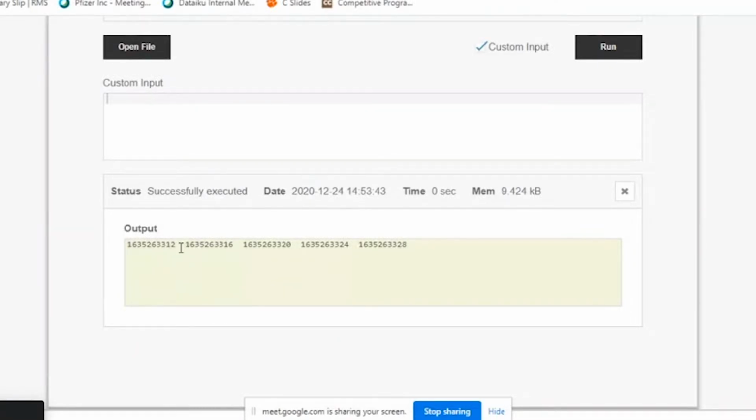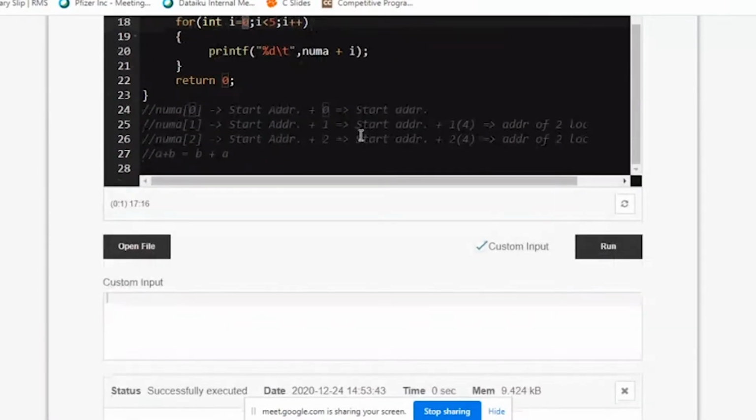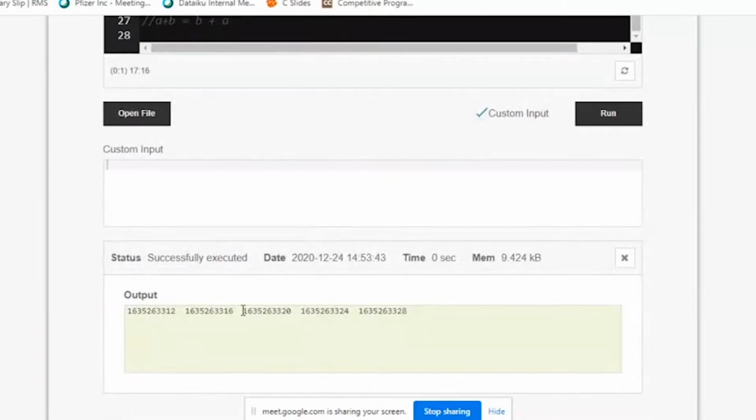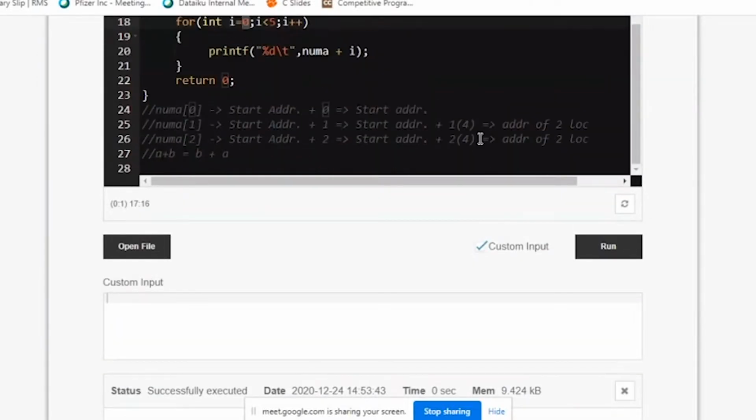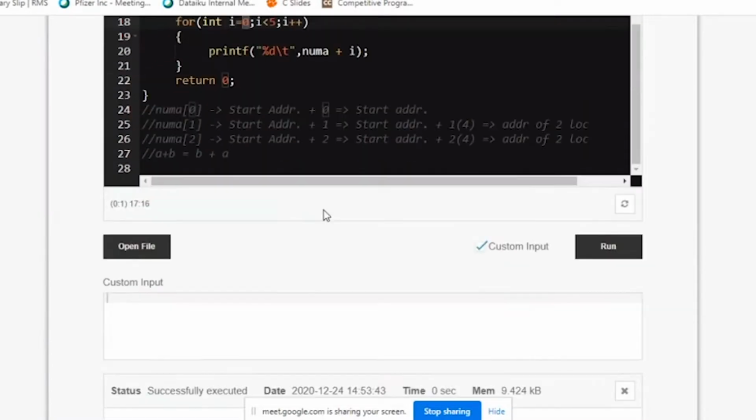So how is it calculated? First, you have starting address 12. You add 4 to it, it becomes 16. You add 4 to it, it becomes 20. So how is it calculating? First, num_a plus 0. Why 0? Because i was 0 initially. Next, num_a plus 1. Plus 1 should actually add 1 to it, but it is adding 4. You can see here clearly. Why is it adding 4? I have told you why: because the size of an individual memory block of the integer is 4 bytes. So this is how your computer works.